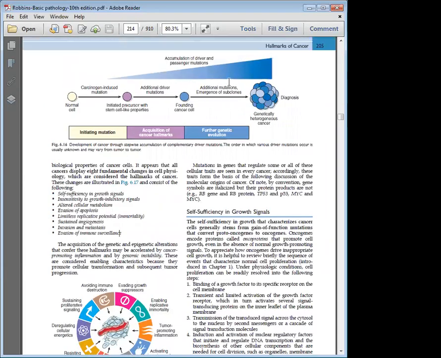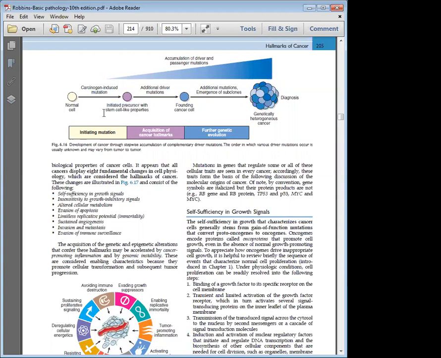So this is a line diagram which will help you to understand. Say there is a normal cell, and a mutation is happening due to a carcinogen. The carcinogen can be viruses, tobacco, alcohol, genetic instability, a hereditary defect, or anything else. Any carcinogen can induce a mutation. Once it becomes a mutation, this cell will become an initiated cell. Initiated cell means the cell is ready for a change into something good or something bad.